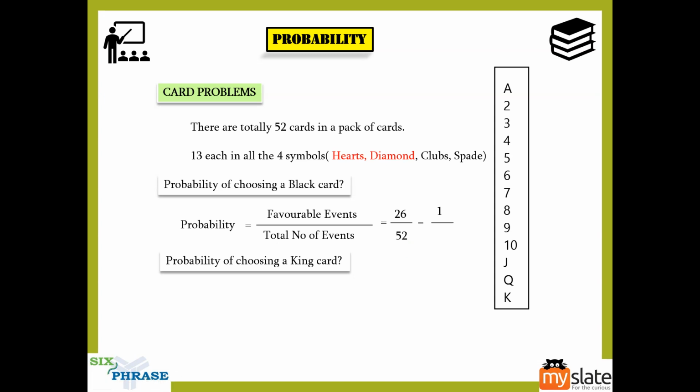And as you can see, I always told you your probability will always be a proper fraction, okay? This is a proper fraction. A proper fraction is a fraction where the numerator is less than the denominator.